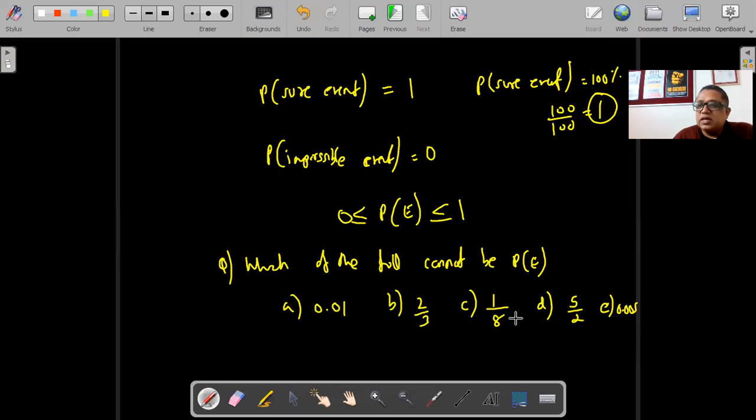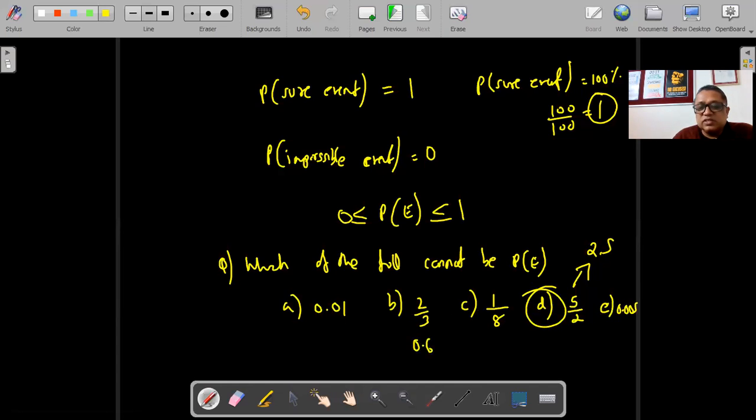0.01, 2 by 3, 1 by 8, 5 by 2 and 0.05. Which of these cannot be a probability? The option will be D. Why do you think the option is going to be D? Because in D, if you calculate 5 by 2, you are getting 2.5. So probability has to be always between 0 and 1.